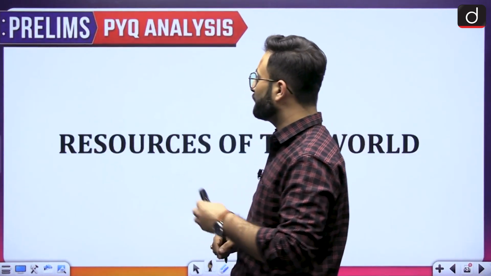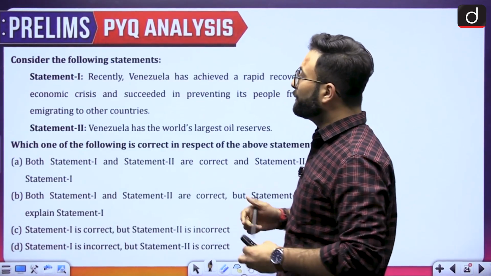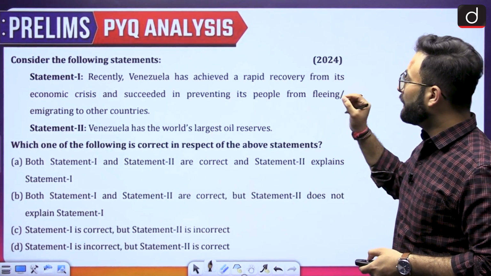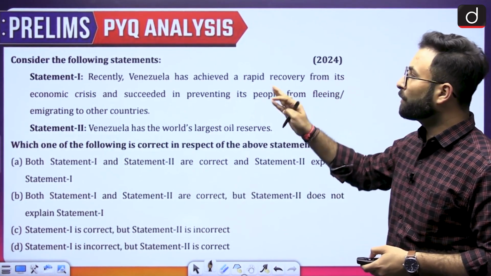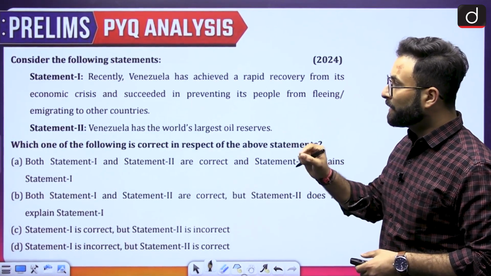Now let's move to the next one, that is resources of the world. Over here we will be talking about some questions. Consider the following statement. Recently, Venezuela has achieved a rapid recovery from the economic crisis and succeeded in preventing people from fleeing and immigrating to other countries.